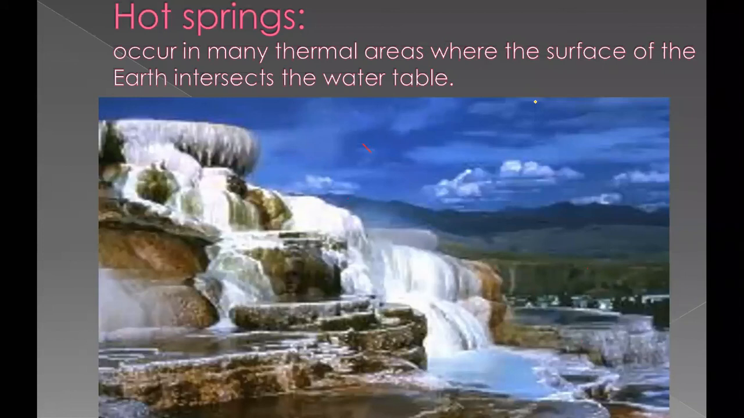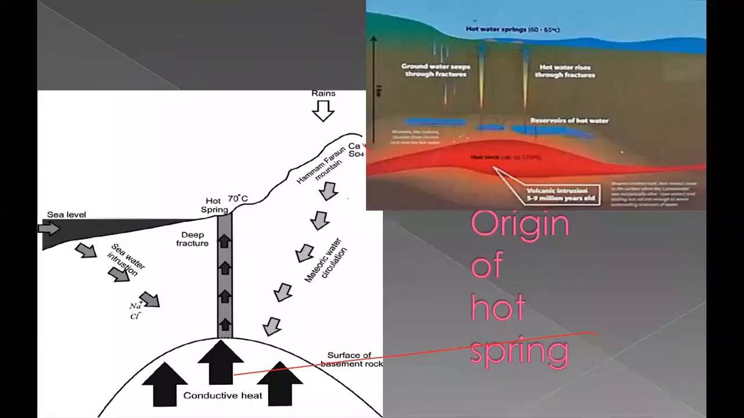Next one is hot springs. You must have heard about Gangotri, Yamunotri, wherein hot water comes out from the ground like a waterfall, or like springs. Springs, in Marathi, are called Jara. So a spring means hot water coming out on the ground. I will tell you there is a phenomenon behind that.